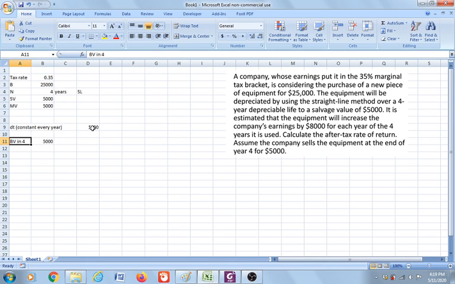Now say that company sells that equipment in the market. The market value of that equipment is 5,000. So the market value is not bigger than the BV in year 4. So as a conclusion, no recapture depreciation.